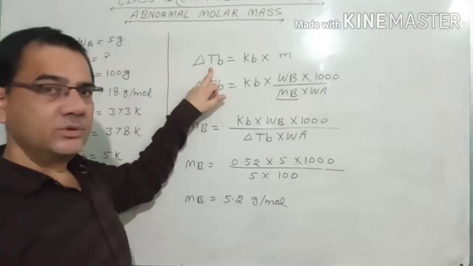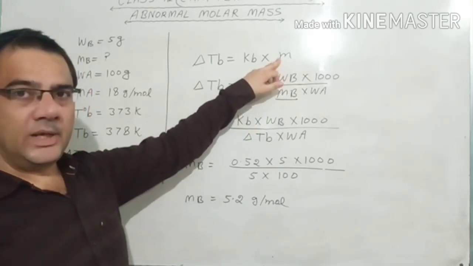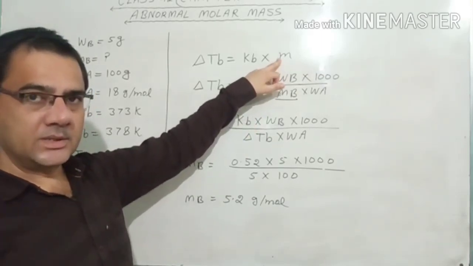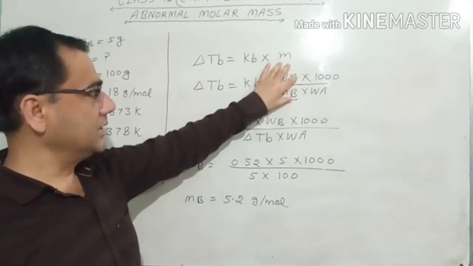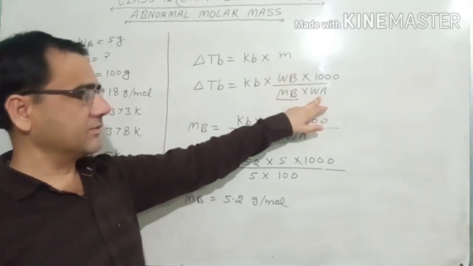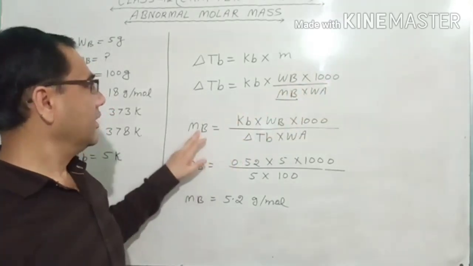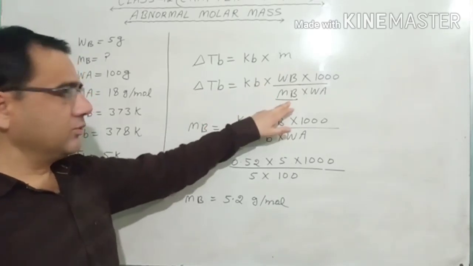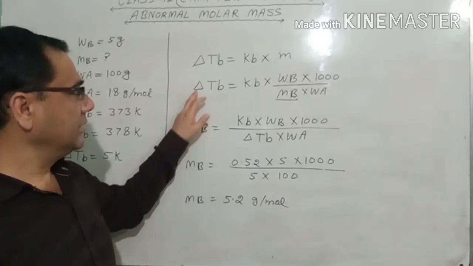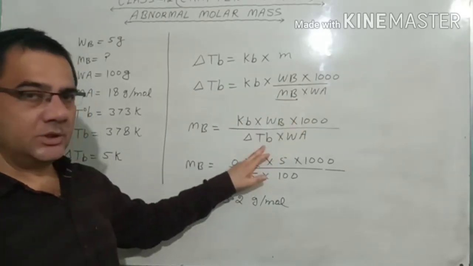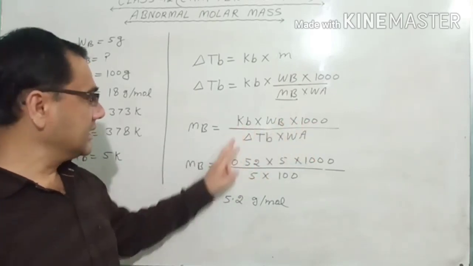Now the formula: delta TB is equal to kB into m. kB, as m is molality, number of moles upon mass of solvent in gram, multiplied by 1000. So this is number of moles, WB upon MB, upon mass of solvent in gram, multiplied by 1000. So this is the formula. We need to calculate MB for this. So MB is equal to kB into WB into 1000 in the numerator, and delta TB and WA will come as denominator.